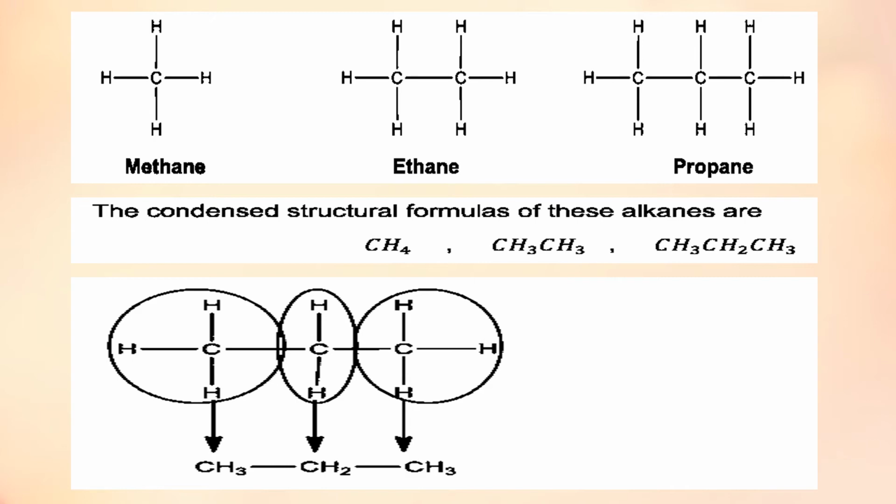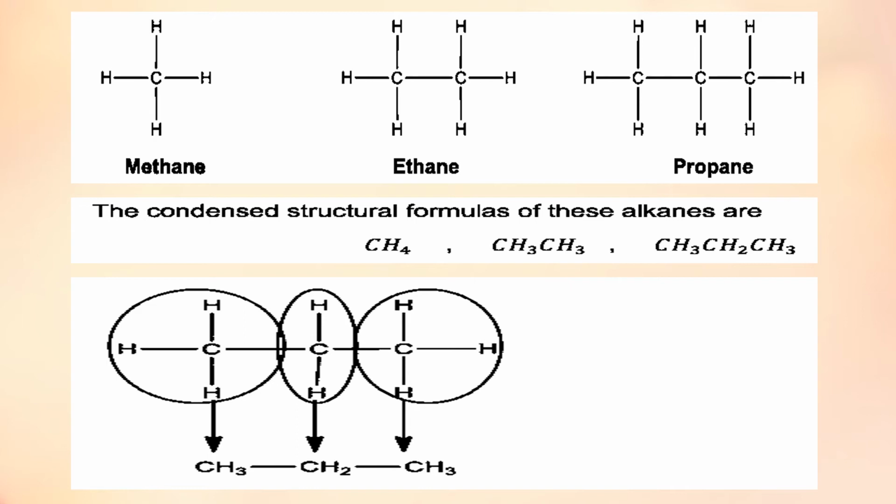So the condensed structural formula for propane is CH3, CH2, CH3. We have maintained the sequence of the hydrogen atoms as they appear along this chain.